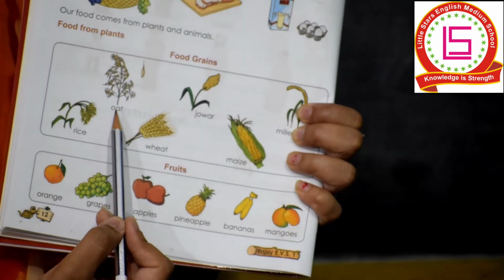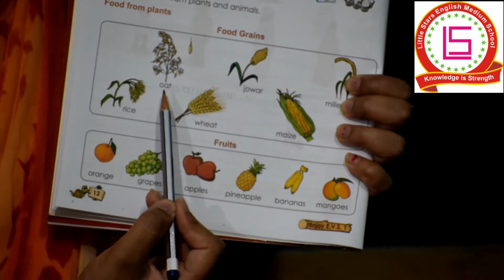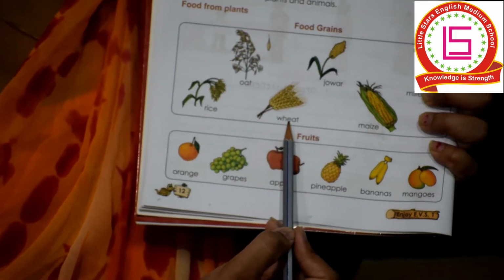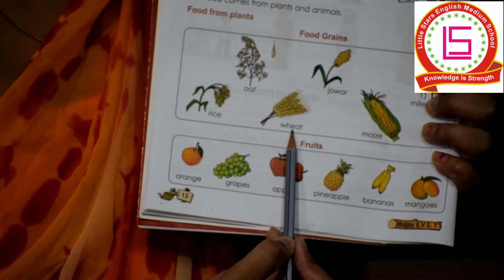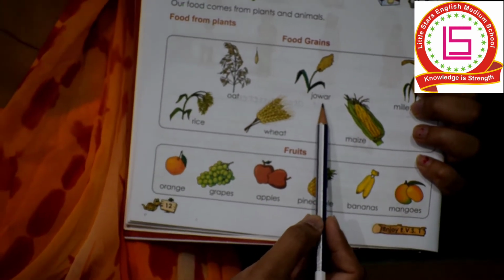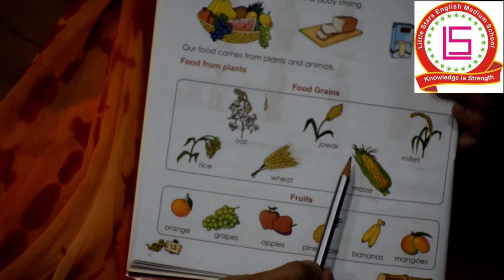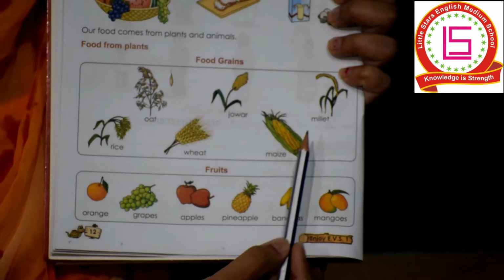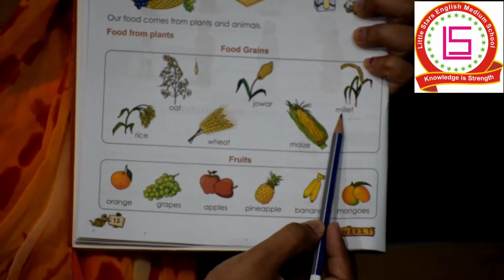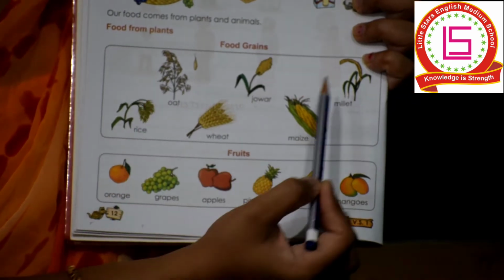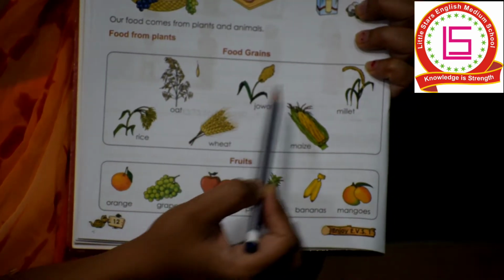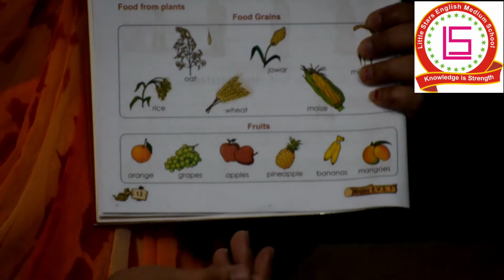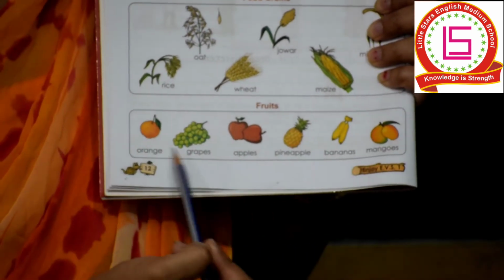Oats. We also get oats from the plants. Next is wheat. We get wheat also from the plants. Next is jowar. We get jowar from the plants. Maize and millet. We get all this food that we eat every day from the plants.